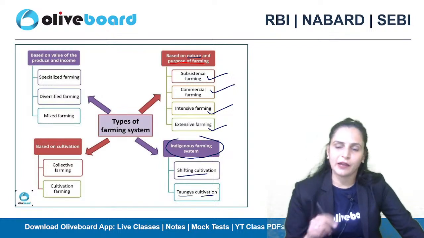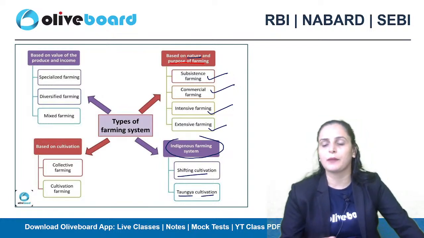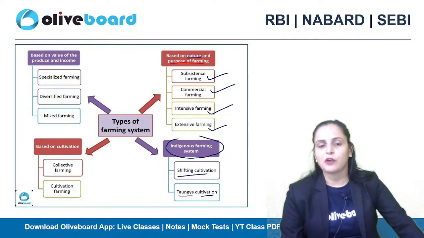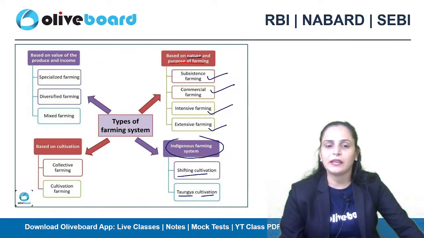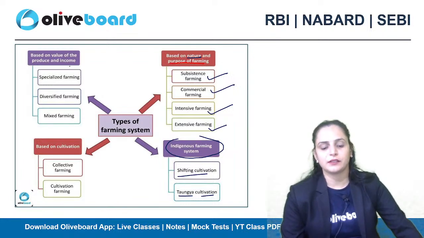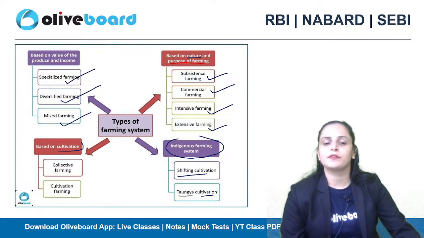Other than that, we have one farming system which is based on the value of the produce and the income, कि जो आपको produce वहाँ से obtain हो रहा है, the final output that you are receiving from your land, and after selling it, what would be your income? ठीक है, और क्या output that you are obtaining from there. So on that basis, the farming system is classified into 3 categories: specialized farming system, diversified farming system, and mixed farming system. Now, next is about the basis of cultivation.